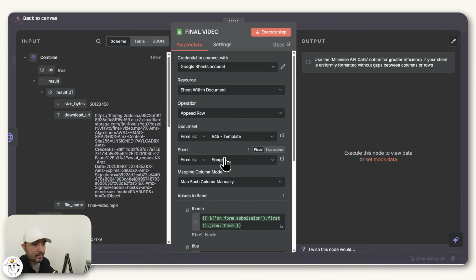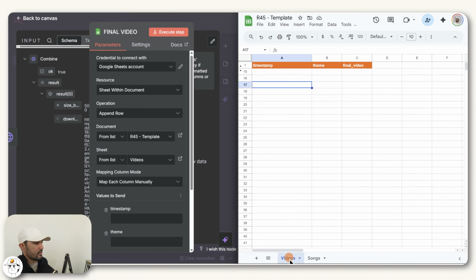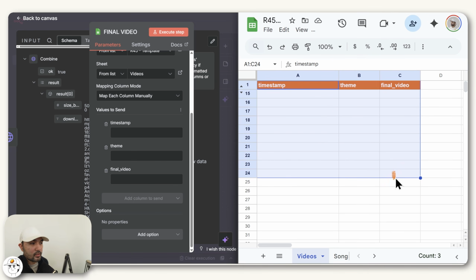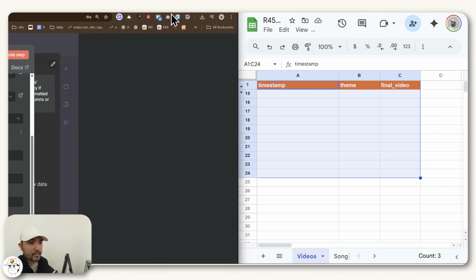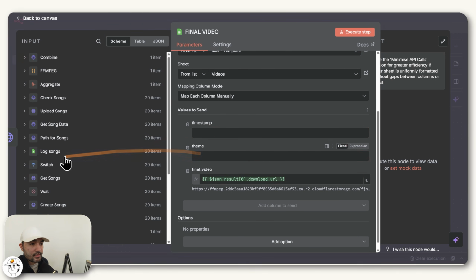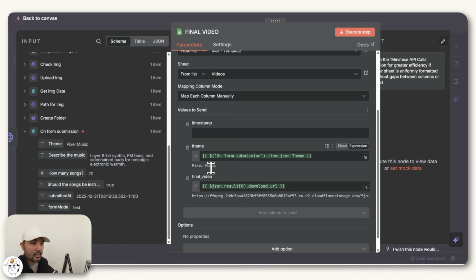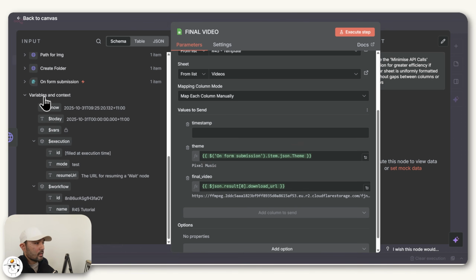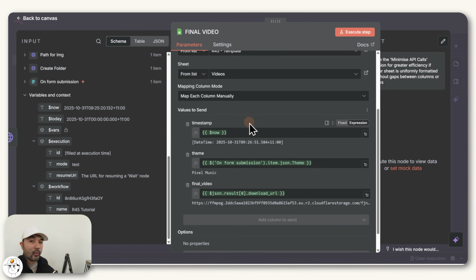We'll be using that same document, but we also made this videos tab for it, which if we navigate to that tab, you'll see we just have these columns in order to log our final video. And so this final video, you can just get it from the preceding node here. But for logging purposes, you want the theme from the very first node in order for you to understand what this collection will be. And finally, I also recommend just adding in the timestamp there so that you have a record on when it was generated.